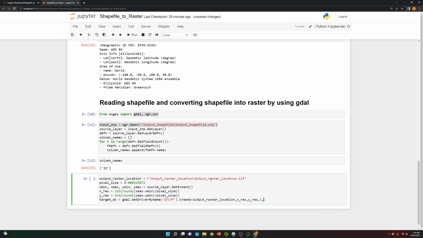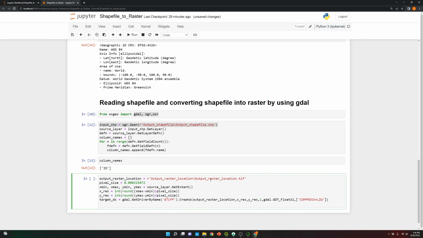It's gonna be just one band, and over here we need to specify the type of number that we're gonna save in each of the cells, in each of the boxes of the array. GDT, I'm gonna specify Float32, and I'm gonna use this compress LZW.